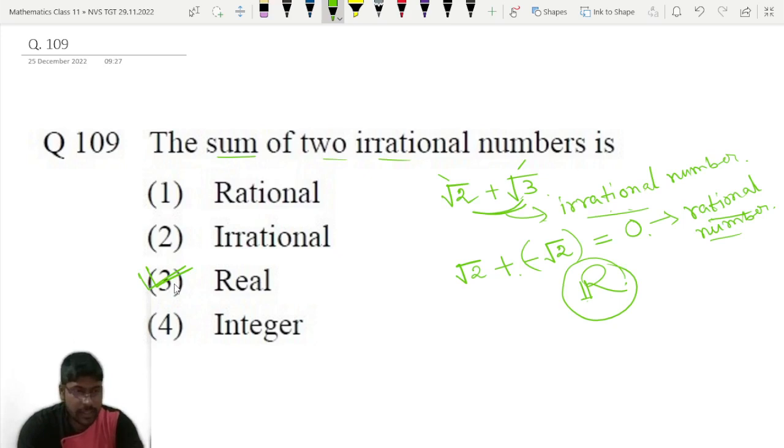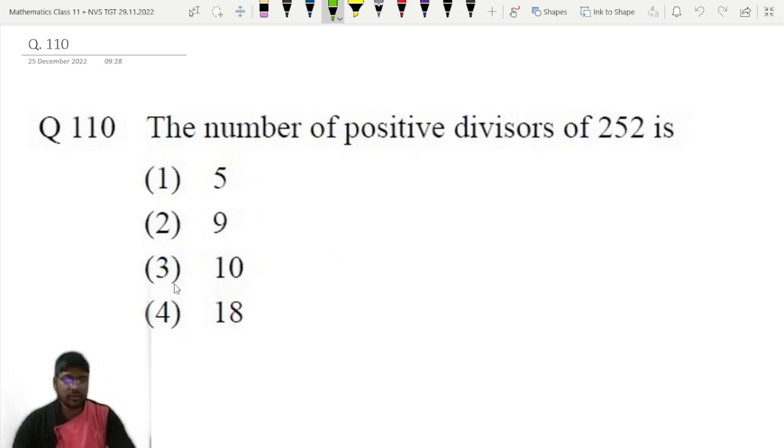Now let's move to the next question. 110. The number of positive divisors of 252 is what? That means we have to find number of positive divisors, means tau of 252. Okay, that is what is the formula. First we have to split this 252 into prime factors.